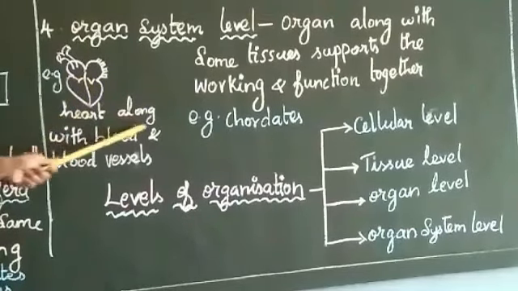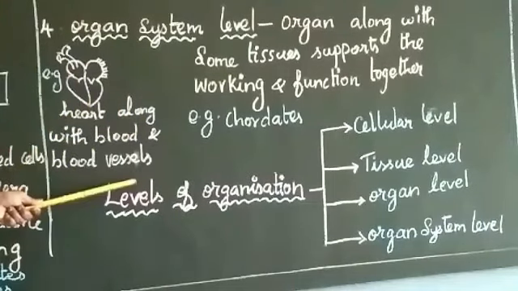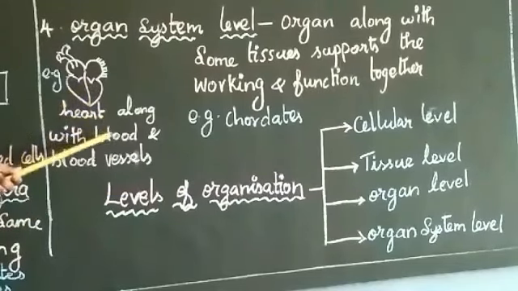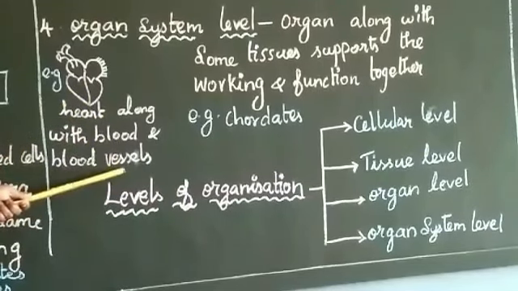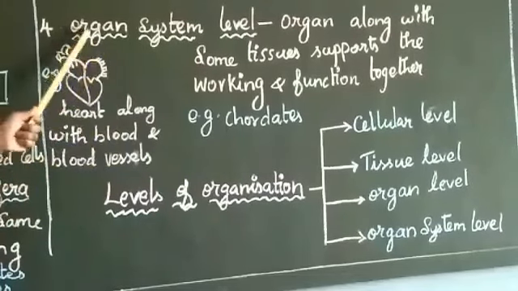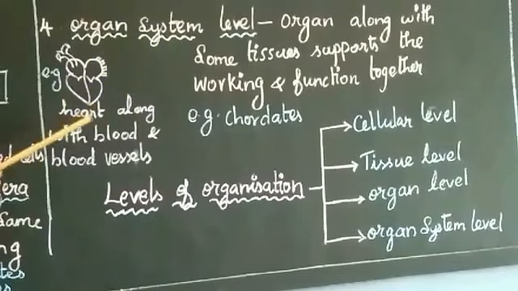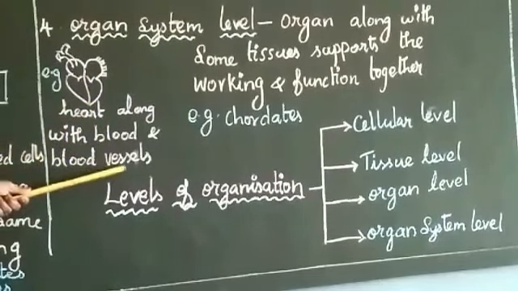Then the heart along with blood and blood vessels supports pumping the blood to different parts of the body. So the heart along with blood and blood vessels combined together, we call it the circulatory system, that is the organ system. Heart alone is considered an organ; along with blood and blood vessels it is called a system.